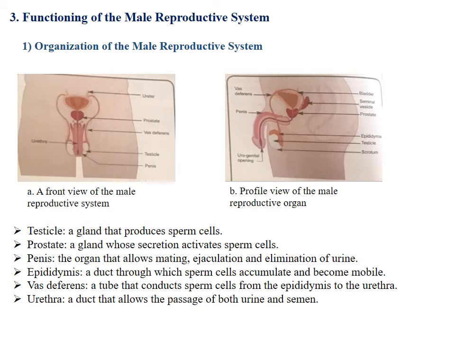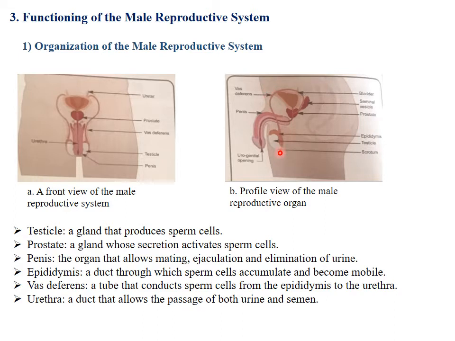Now, let's see the functioning of the male reproductive system. And let us start with the organization of the male reproductive system. If we look at the first picture on the left, we can see a front view of the male reproductive system, and in the second picture on the right, we can see a profile view of the male reproductive organs.